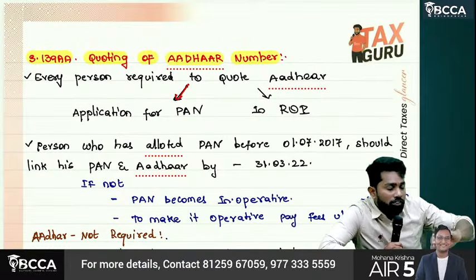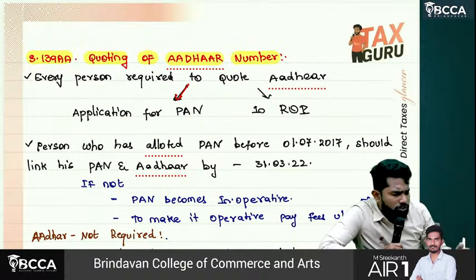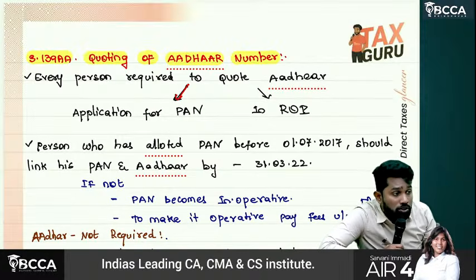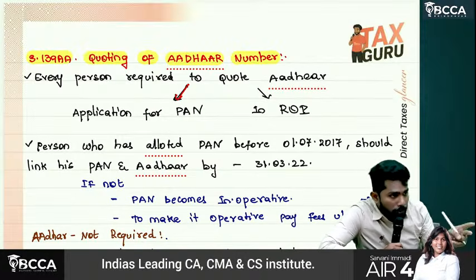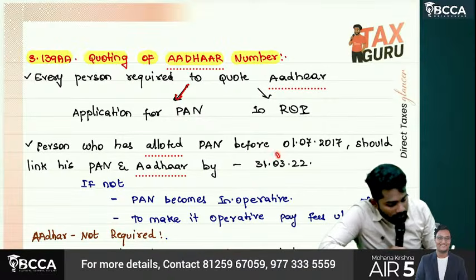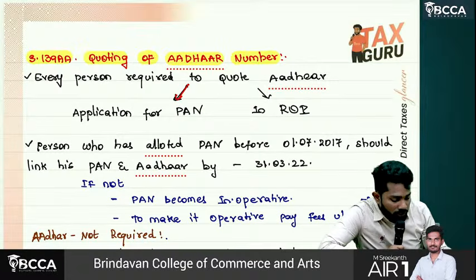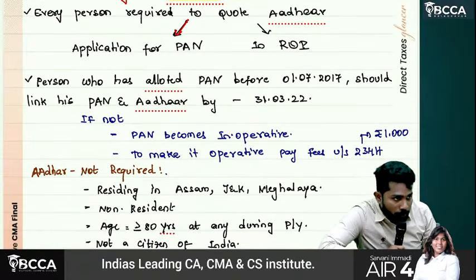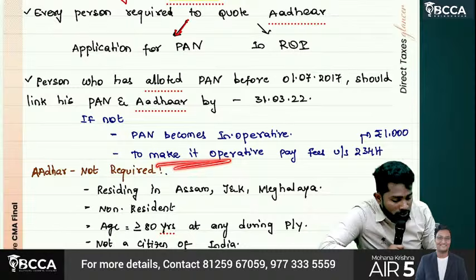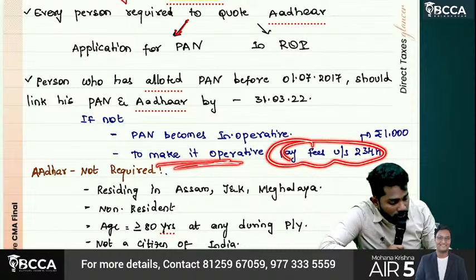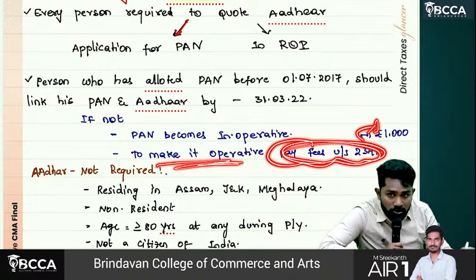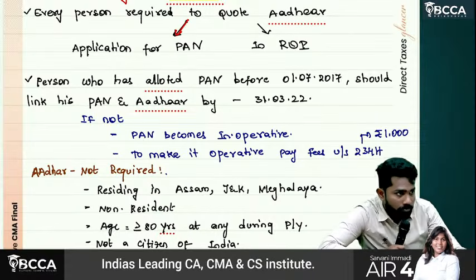So if your PAN is from before 1st July 2017, what should you do? You should link your PAN and Aadhaar by when? 31st March 2022 is the last date. Otherwise, your PAN becomes inoperative. To make it operative, what should you do? You should pay a fee under 234H, which is 1000 now.